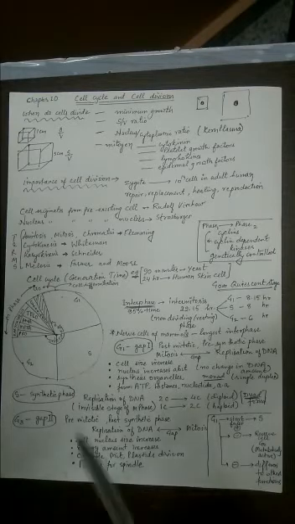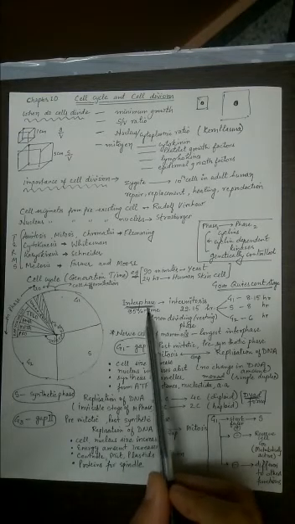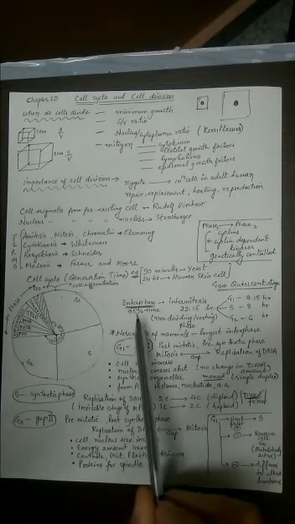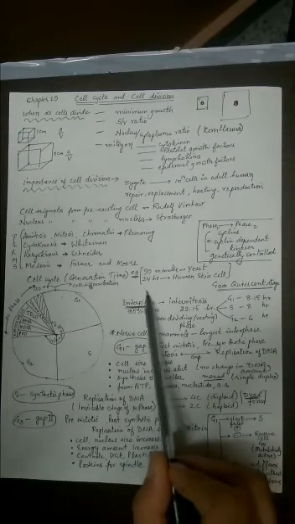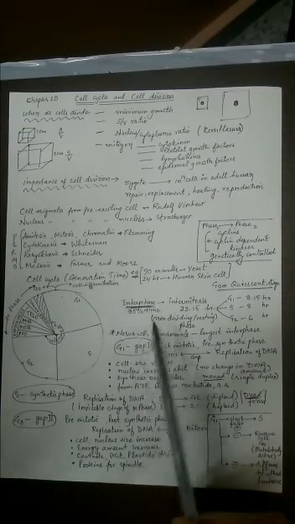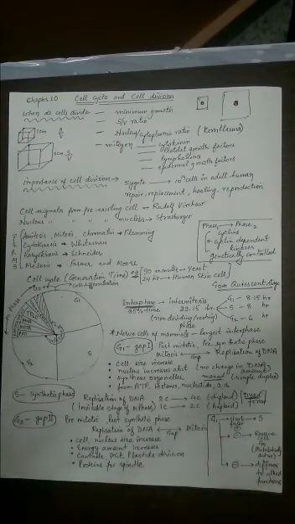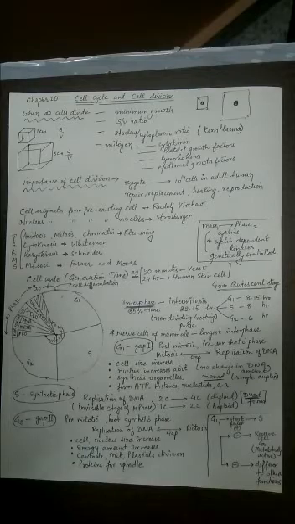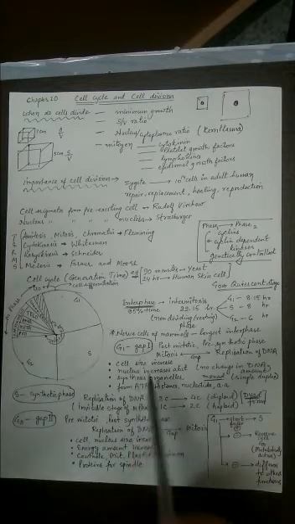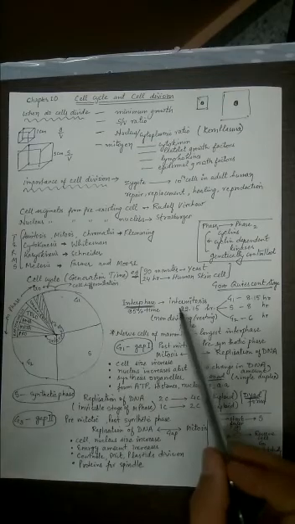Now the first phase of the cell cycle is called the interphase. I think you remember in the nucleus topic I kept telling you interphase nucleus. So now starts the interphase topic. What is interphase? It's the longest part of the cell cycle. It may consume 95% of the total time of the cell cycle, and interphase is also called intermitosis.